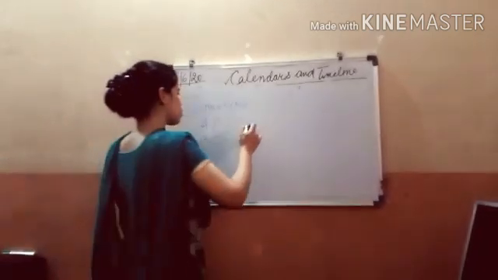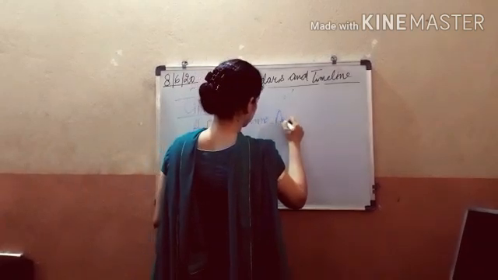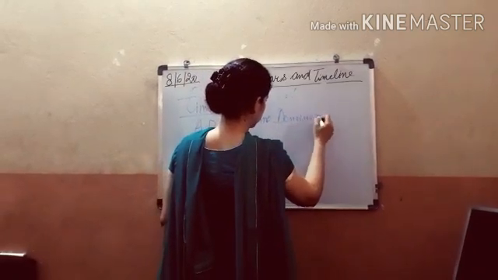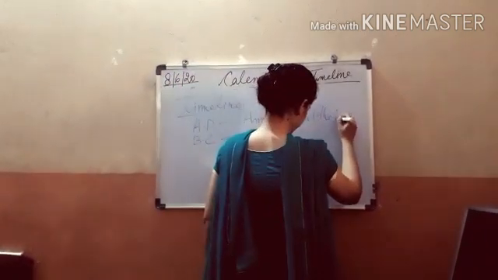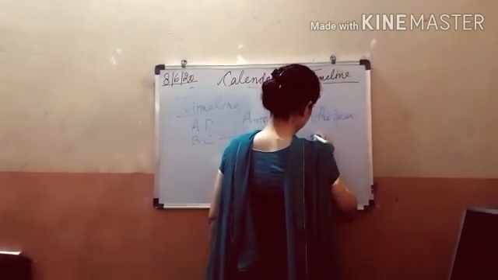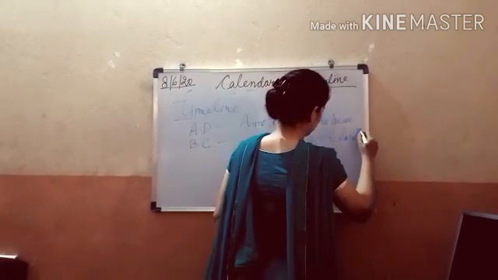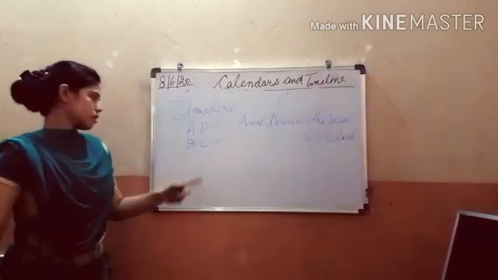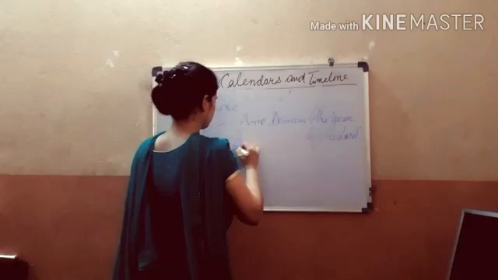Now what is this abbreviation AD and BC? This AD stands for Anno Domini, and the meaning is the year of the Lord. And what is this abbreviation BC used for? This is used for before Christ.